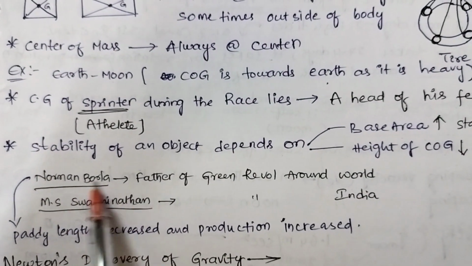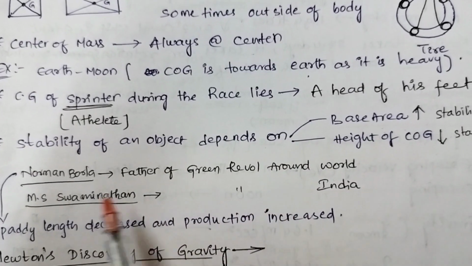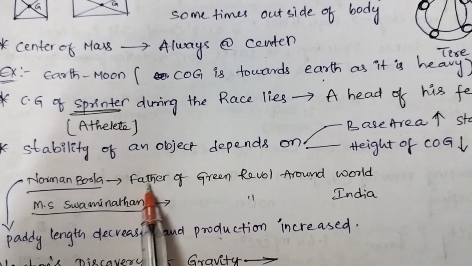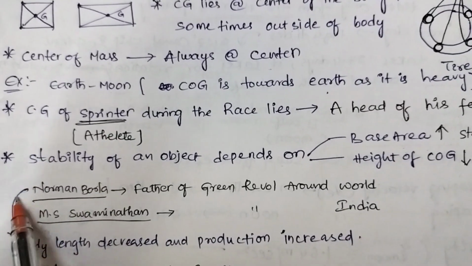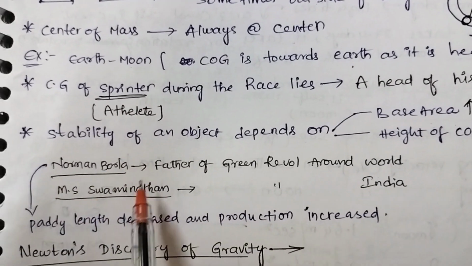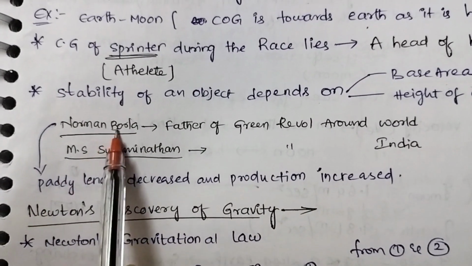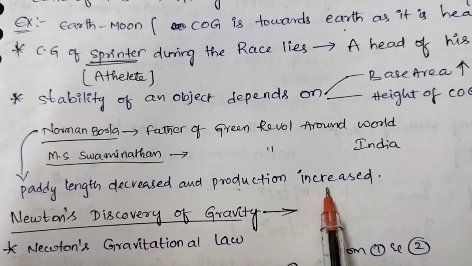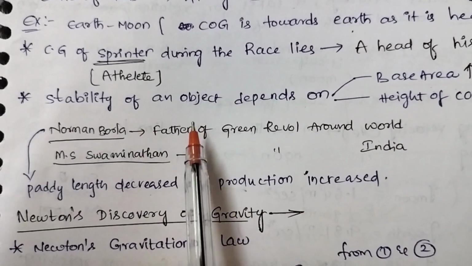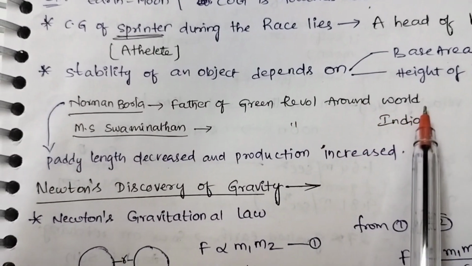As we know, father of green revolution in India is MS Swaminathan, but the father of green revolution around the world is Norman Borlaug. Norman Borlaug decreased the paddy length and he increased the production. So he became the father of green revolution around the world.